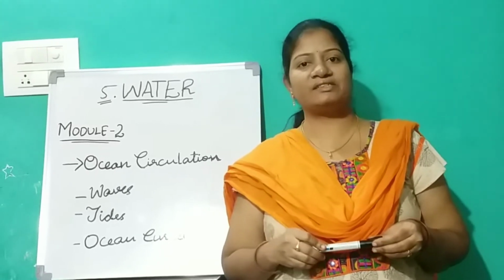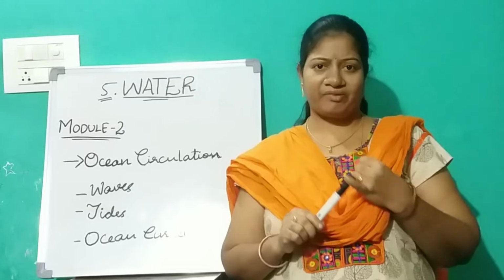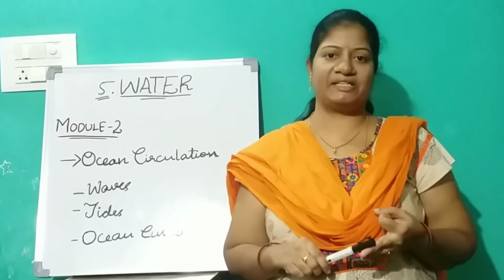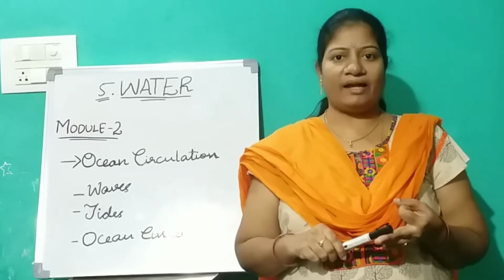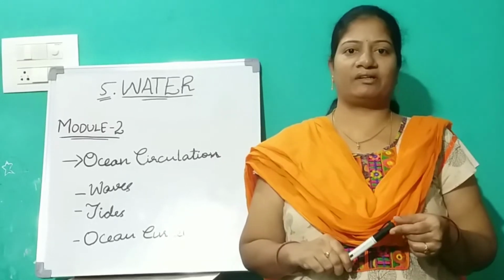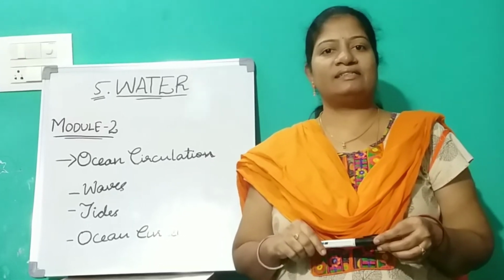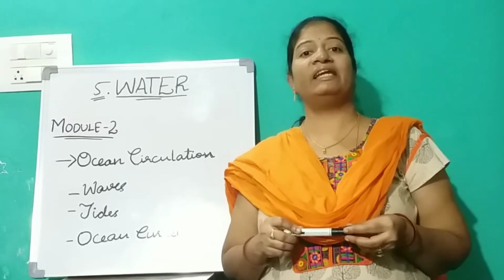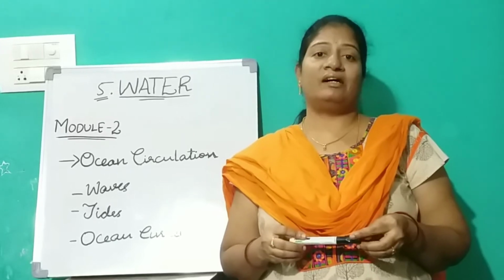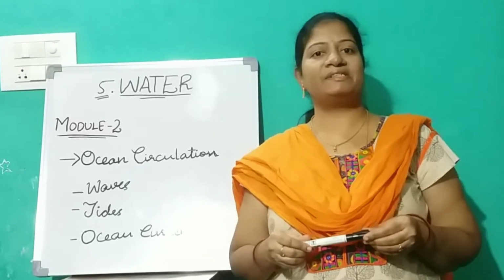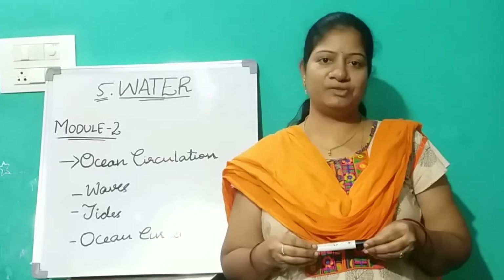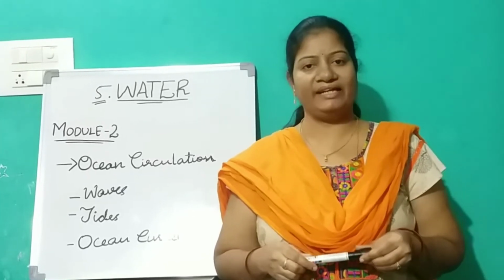The important factors in the water cycle are evaporation, condensation, and precipitation. Coming to the distribution of water, we discussed fresh water and salt water. We have very limited sources of fresh water, only 3%, so we have to use our fresh water sources very carefully.